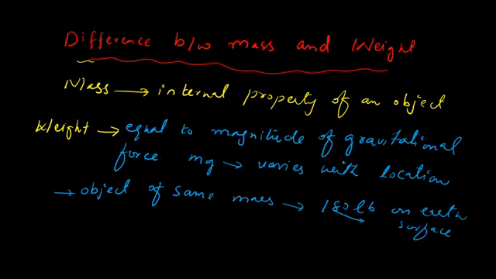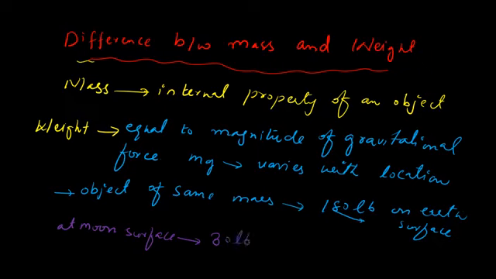But when you go to the moon, at the moon's surface the object's mass is the same, but now its weight is reduced to, for example, 30 pounds.